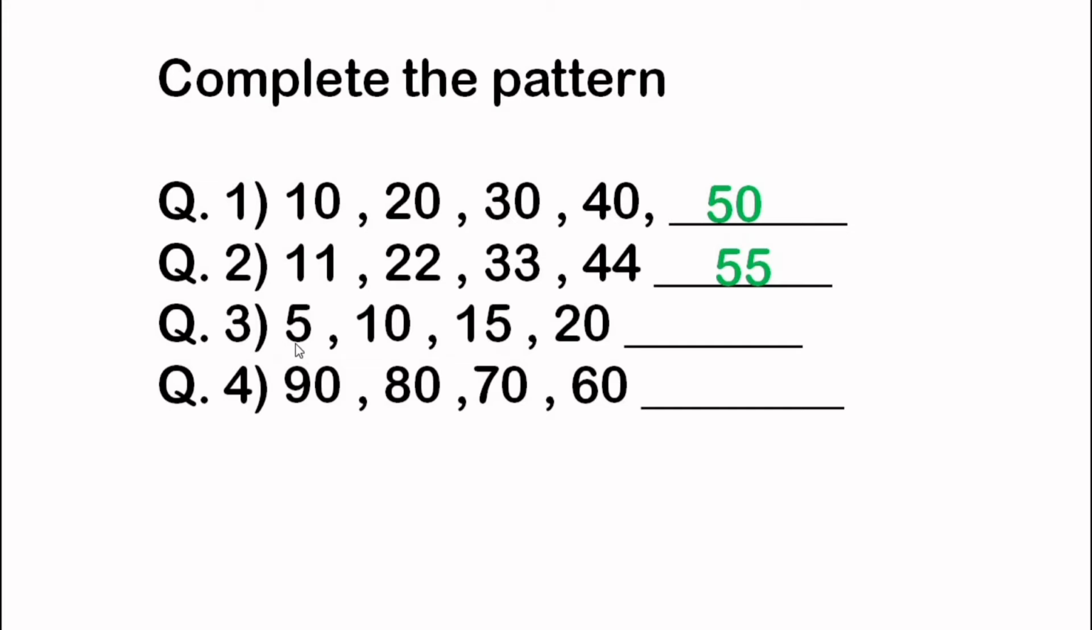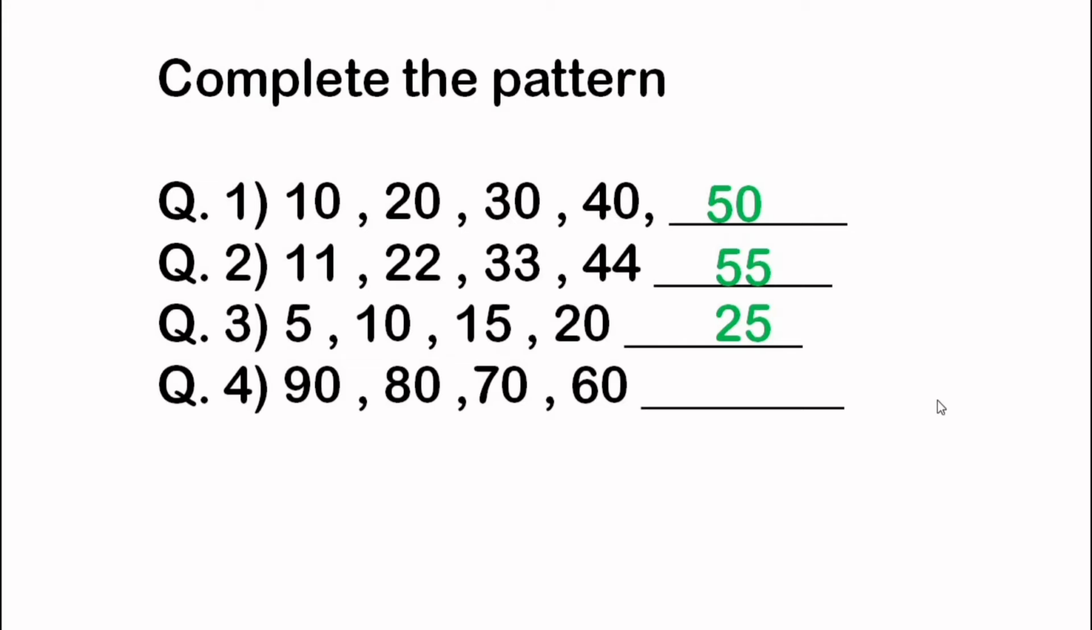Question number 3. The four numbers given are 5, 10, 15 and 20. Here we can see if we say the table of 5, let's see how it is related. 5 ones are 5. 5 twos are 10. 5 threes are 15. 5 fours are 20. So in this blank it will be 5 fives are 25.